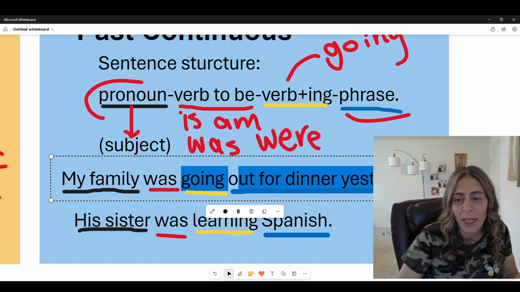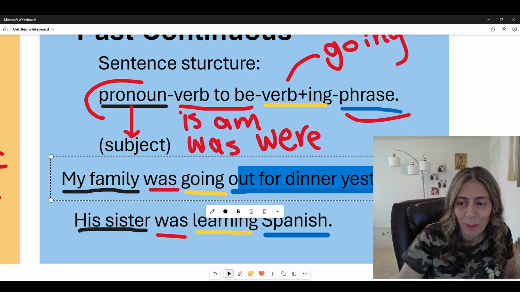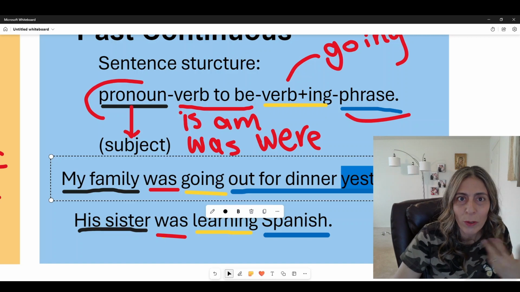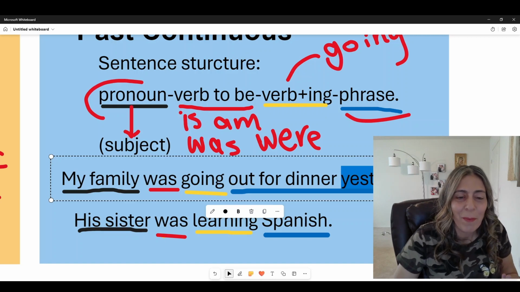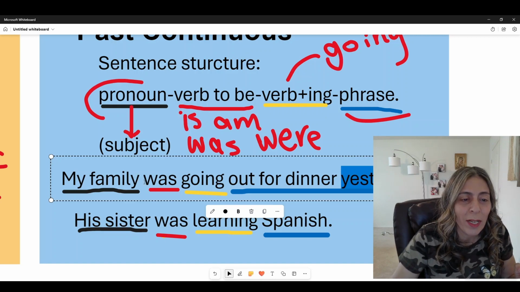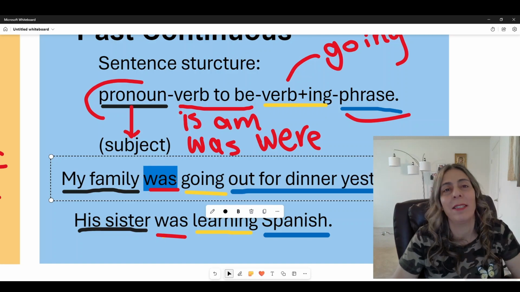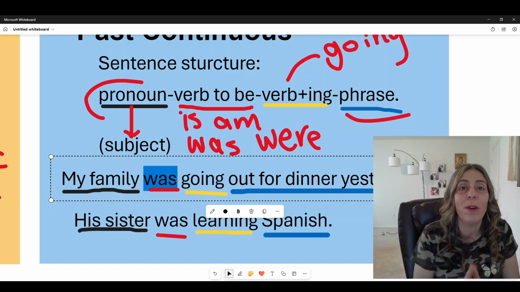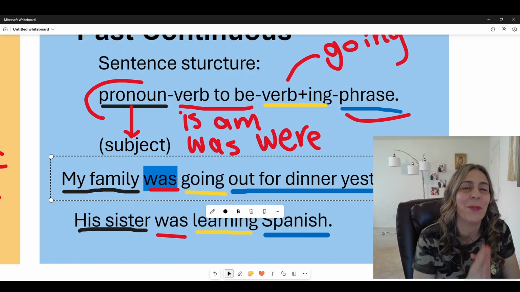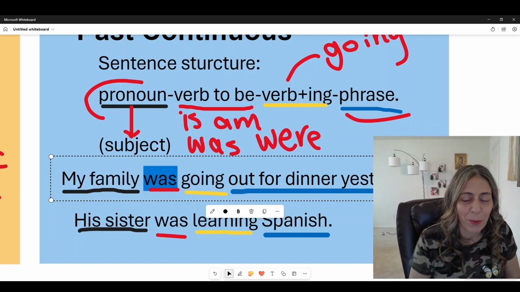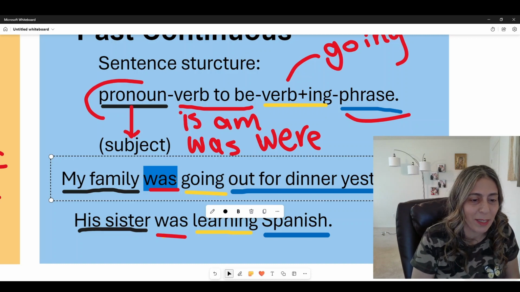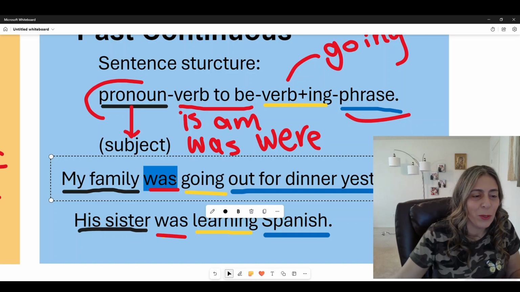Out for dinner is also a phrase. Now, the word yesterday shows me that this is in the past, but also the word was, the verb to be, shows me that this is in the past. So I should know from the sentence if it's in the past or if it's in the present, at this moment.